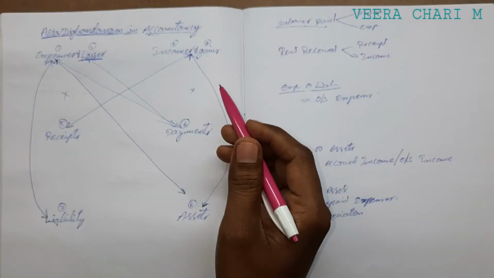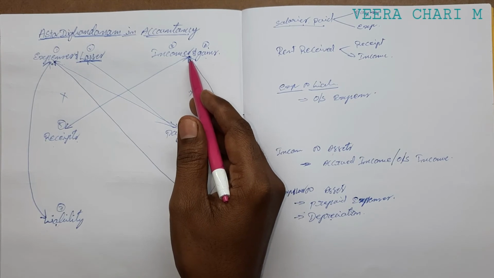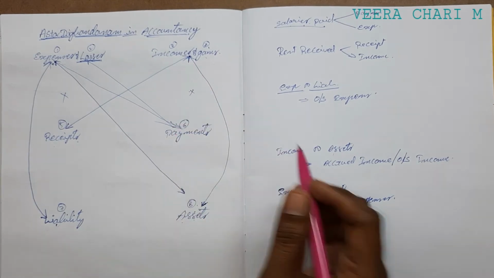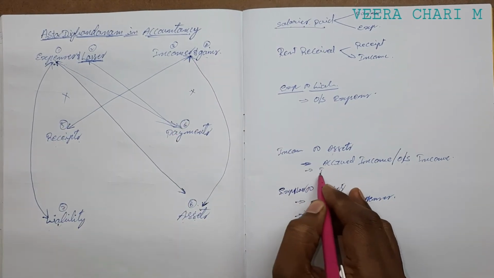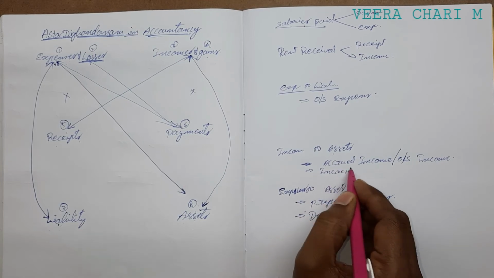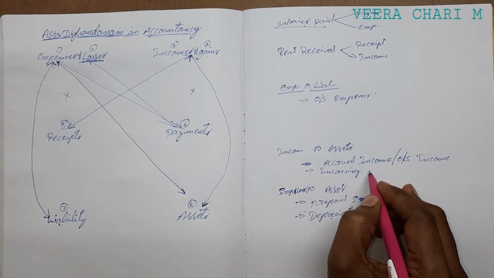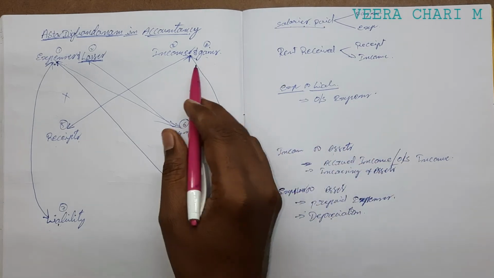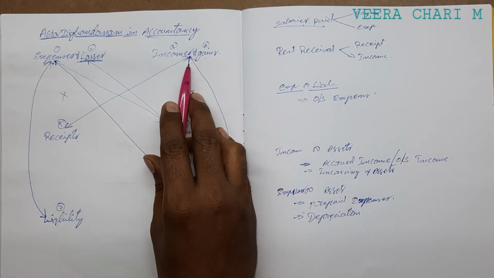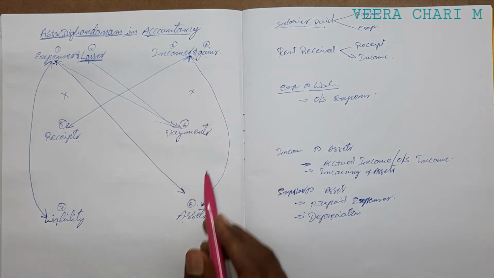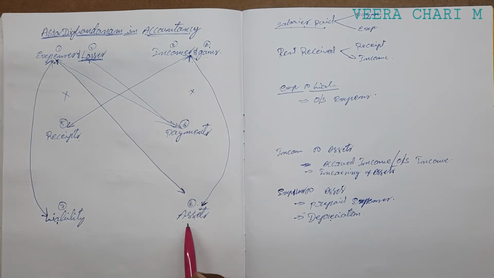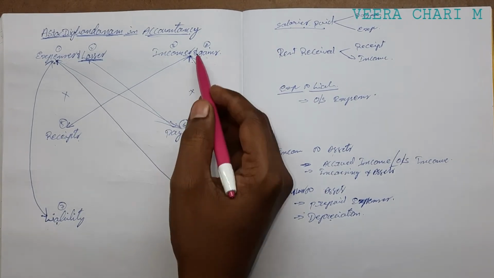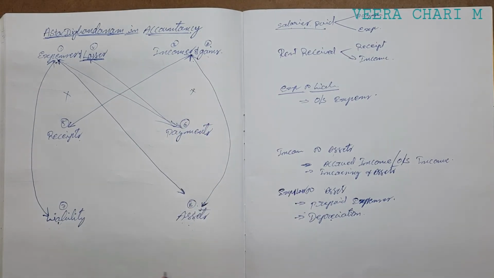And gains also, a gain means an increase of assets. We credit it to income, writing it under the income side as a gain, and we add it to assets. That is the relation of incomes and gains to assets.